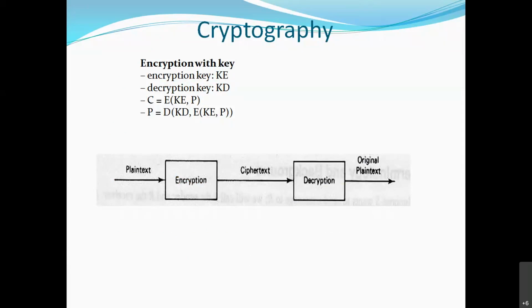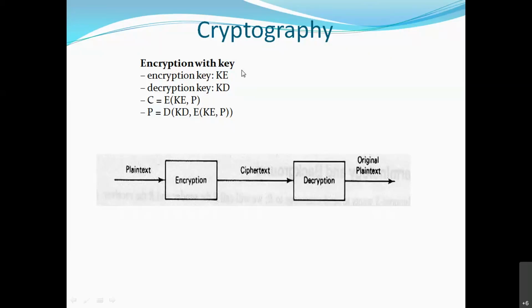But how can we write it mathematically? Why have I shown this? Because henceforth, whenever you are using these algorithms, this is the simplest form of cryptography I have written, not symmetric or asymmetric like that. How cryptography can be represented in a mathematical model, this is how we can write it. So if you see the first line, the encryption key, how is it represented? KE, where E is for encryption. This is how you can remember, because henceforth if you are using, suppose, the RSA algorithm or AES algorithm in your seminar work or project work, so many applications are using these algorithms. So mathematically you have to represent it, and you should understand how this can be represented.